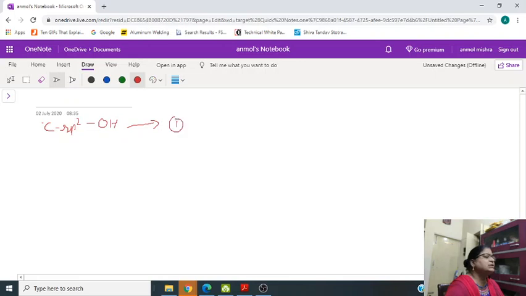First is vinyl alcohol, vinyl group CH2=CHOH. So this is sp2 hybridized to which OH is attached, and the double bond is also present on the same carbon. So sp2 hybridized, the double bond and OH both are present on the same carbon, so it is called vinyl alcohol.